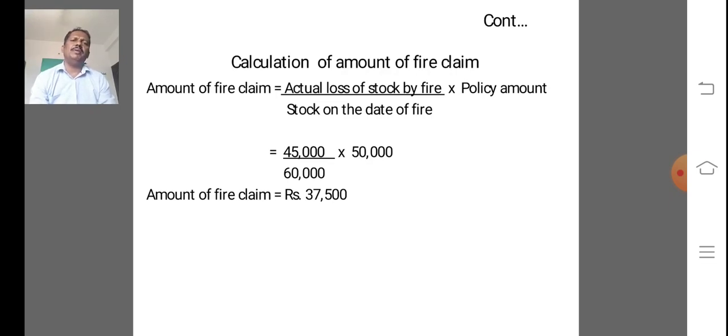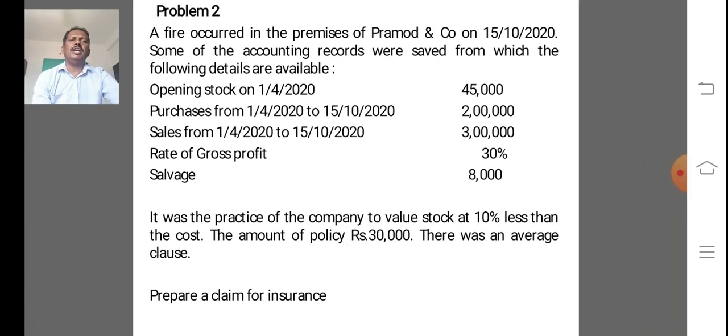Amount of fire insurance claim is calculated by using the average clause. What is the formula? Amount of fire claim is equal to actual loss of stock by fire divided by stock on the date of fire into policy amount. In this problem, actual loss of stock by fire is rupees 45,000, stock on the date of fire is rupees 60,000, and policy amount is also given, that is 50,000. Finally, applying the above formula, 37,500 is the amount of fire insurance claim.